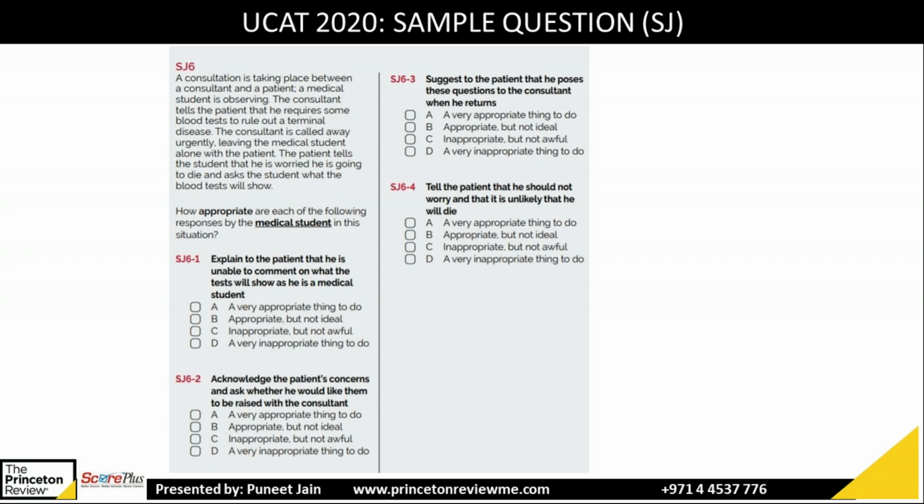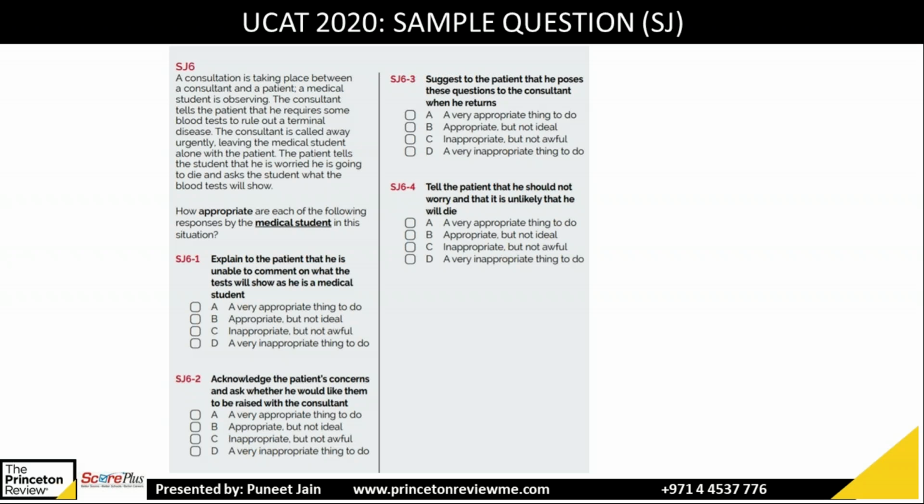Any other option? One more answer, A. B. So we got option A and B. The correct answer is B for boy. Why is it that? Let's read the question first. The consultation is taking place between consultant and patient. So you have a consultant and one patient, and there is one medical student who is observing, so under training.